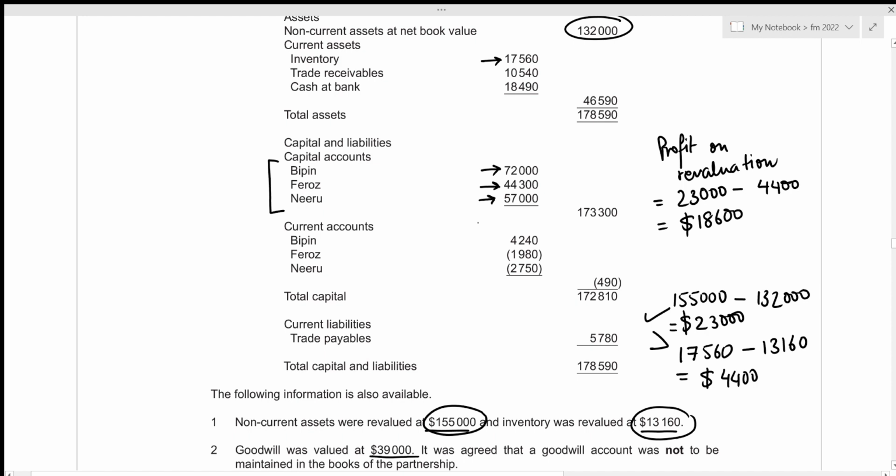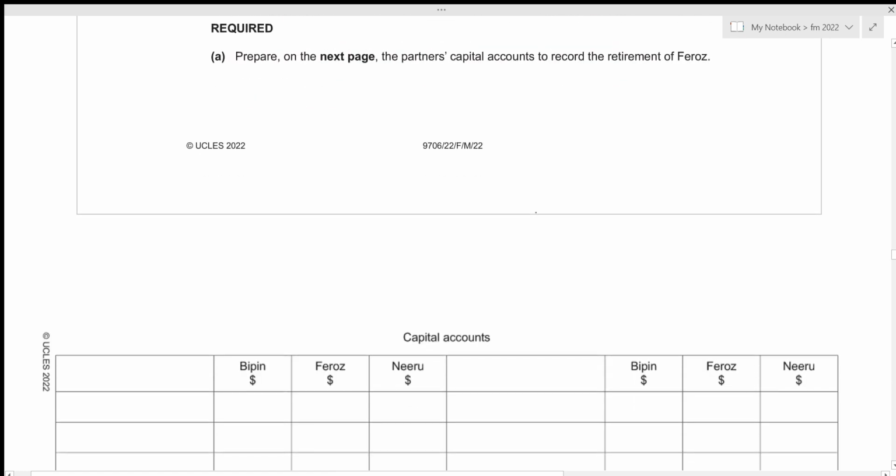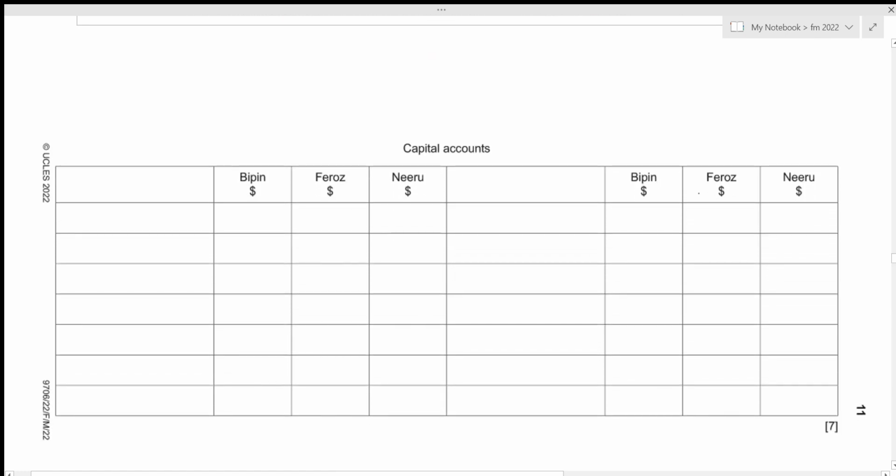And since we're talking about a capital, the opening balance will always be recorded on the credit side. So let's record these 3 amounts in our capital account under the heading of opening balance. Alright, so that will be recorded on the credit side. We can term it as balance b/d. And as we saw above, Bipin had the amount of 72,000. Feroz had the amount of 44,300. And Neeru had the amount of 57,000.